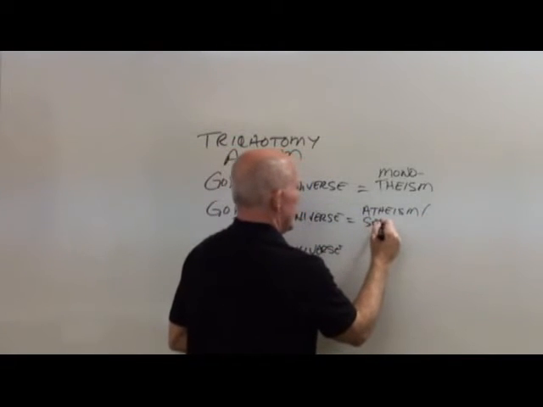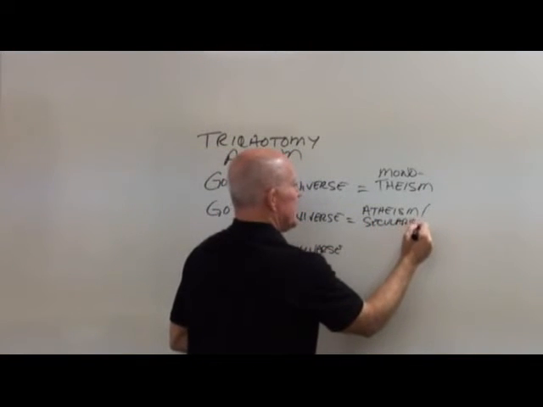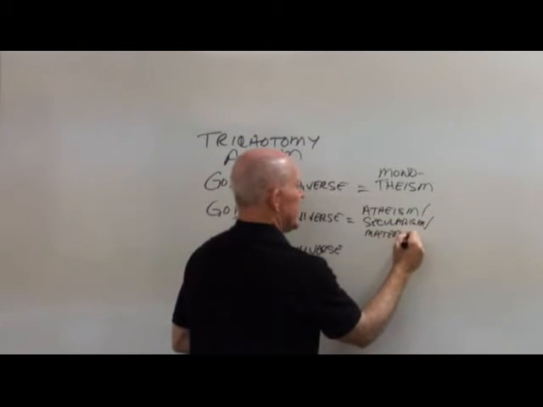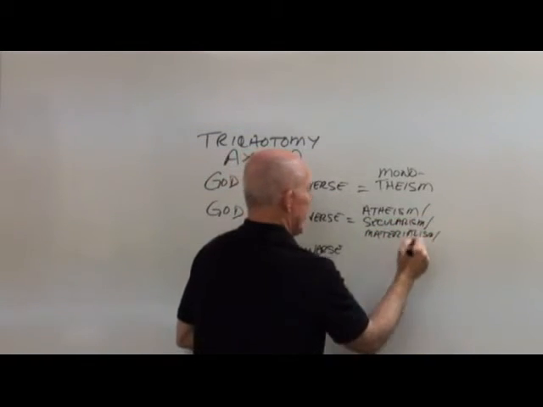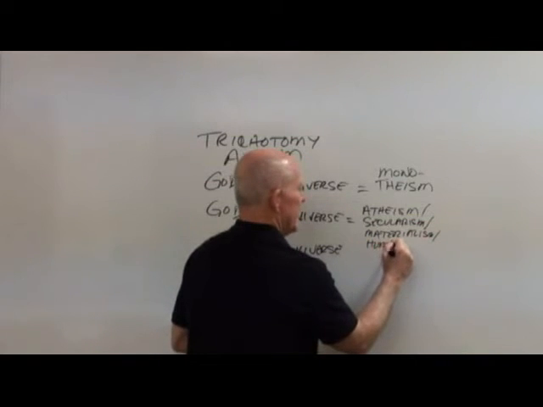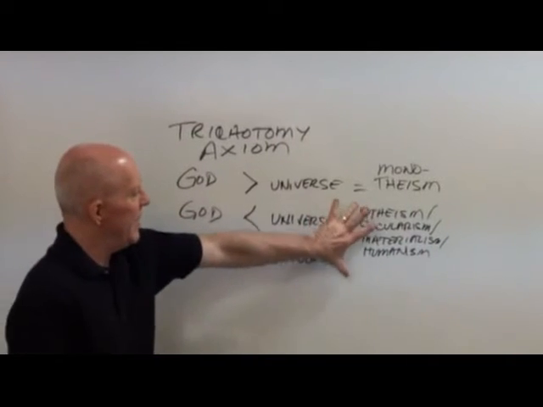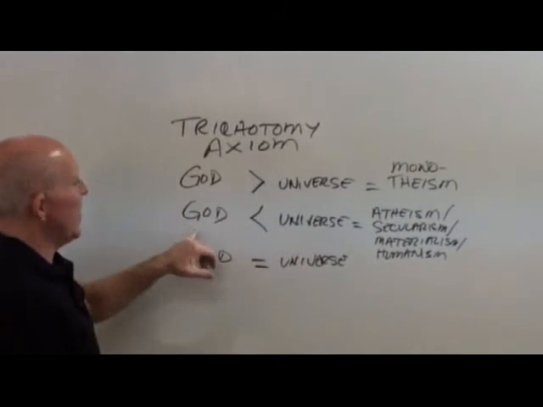It could be secularism, it could be materialism, it could be humanism, and there's many other ways that you can describe this particular description of God being smaller than the universe.